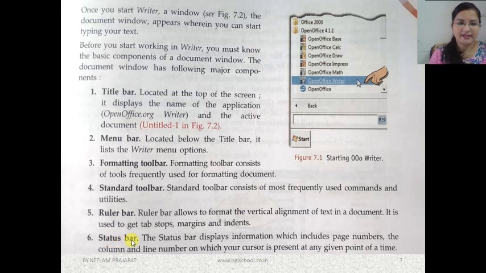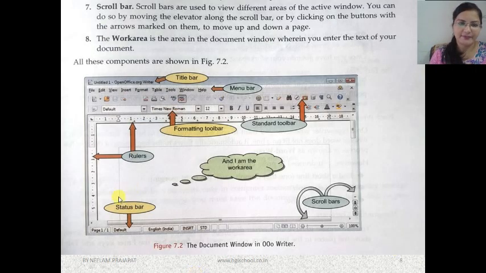Then status bar. The status bar displays information which includes page number, the column and the line number on which your cursor is present at any given point of a time. You can see here, last one is status bar. Zoom option is also available here. Scroll bar. So scroll bars are used to view different areas of the active window.